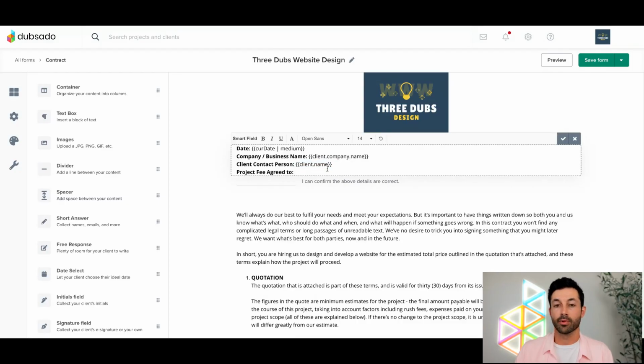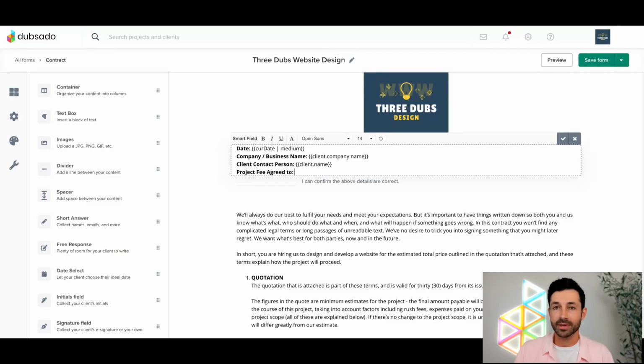Cool. Now, project fee agreed to, and this is a cool one. We're actually going to be using an invoice smart field to populate this particular piece of information because, again, the amount that your client is paying is probably going to change each and every time that you're working with clients. Some folks have standardized packages, and we're going to talk about that in just a little bit. But even if you're using a package, you might customize that package to some degree, so it might change.